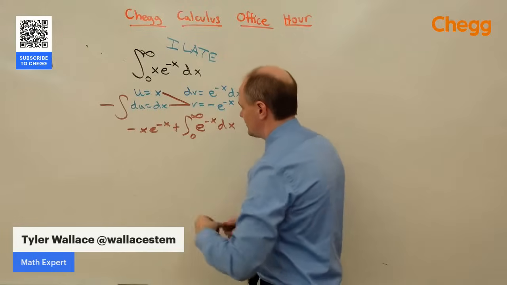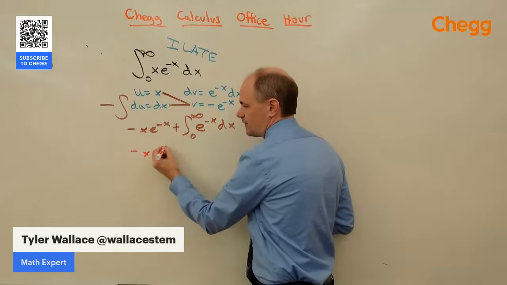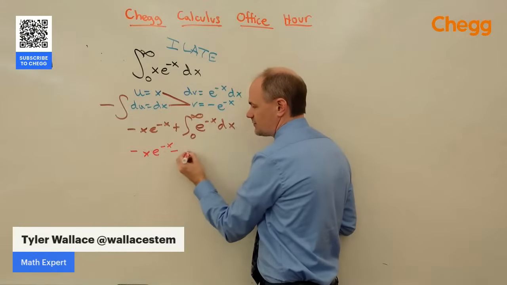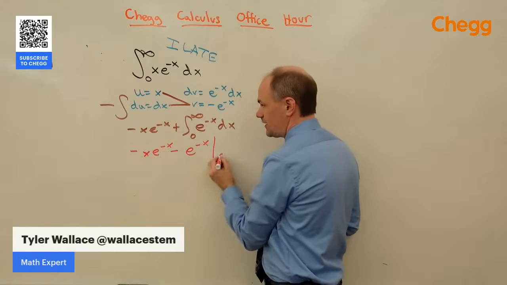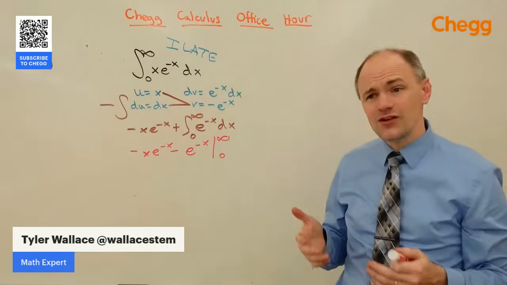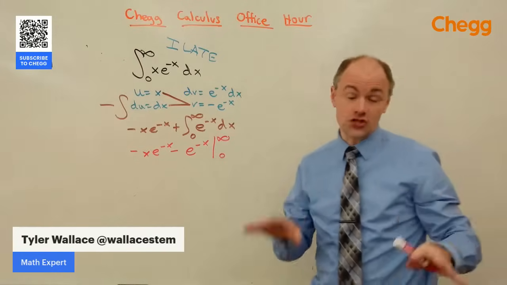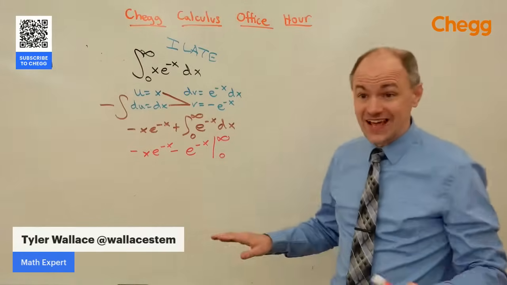When we integrate this, we're just going to end up with an e to the negative x. Because of the negative x, it's minus. And we're going to integrate this from 0 to infinity. The problem is we can't really do math with infinity. If you do math with infinity, weird things start to happen. We don't want that to happen to us.